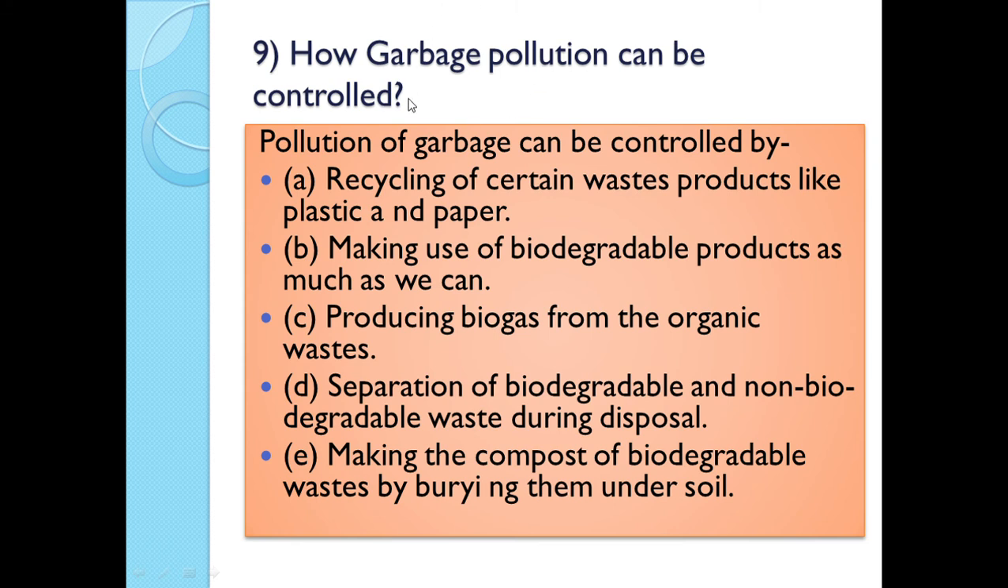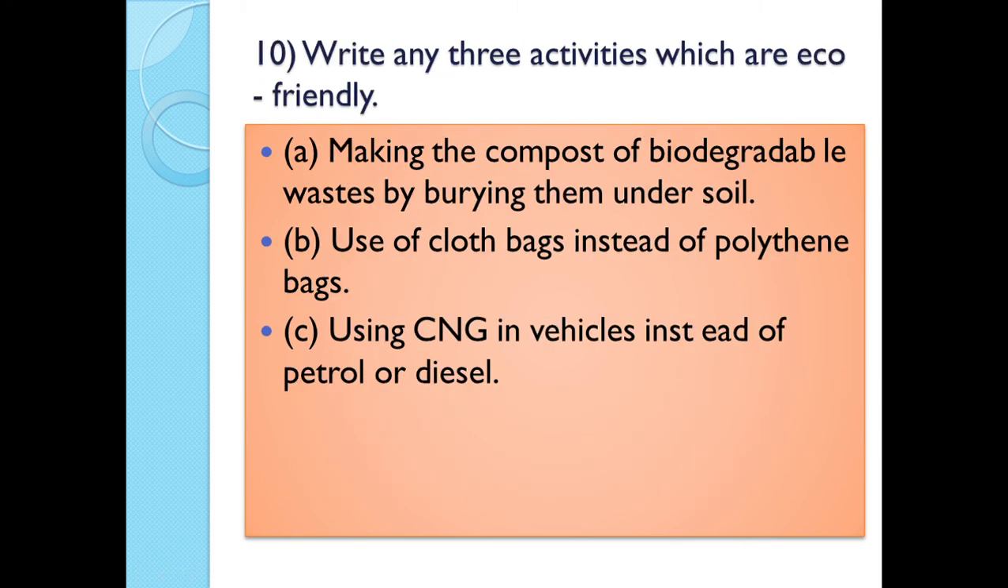Next question, how can garbage pollution be controlled? See, the pollution of garbage can be controlled by recycling of certain waste products like plastic and paper, making use of biodegradable products as much as we can, producing biogas from the organic wastes, separation of biodegradable and non-biodegradable wastes during disposal, and making compost of biodegradable wastes by burying them under soil. So these are the ways by which garbage pollution can be controlled.